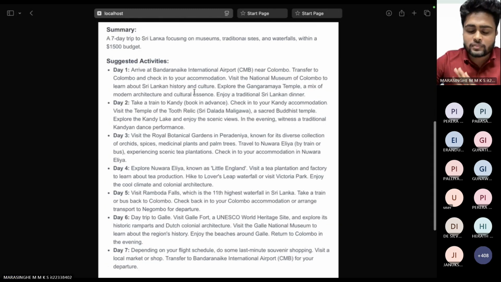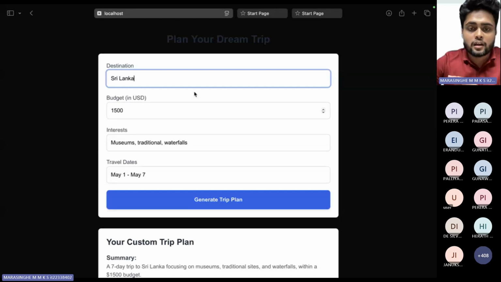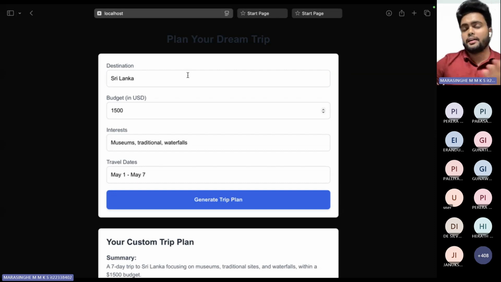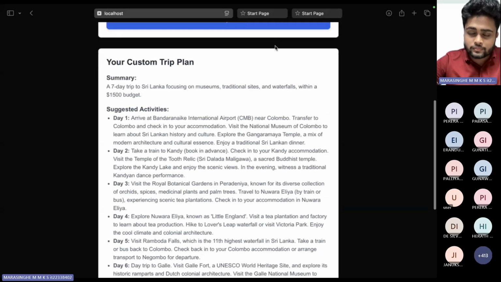So how does this happen? I know now. Let me show you how this happens. To do this, you are going to need a Google Gemini API key. That API key lets you call Google Gemini inside your application and get responses like this.